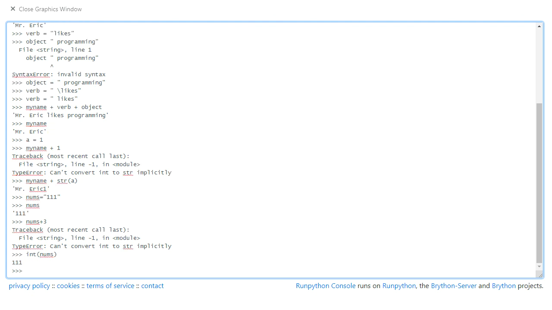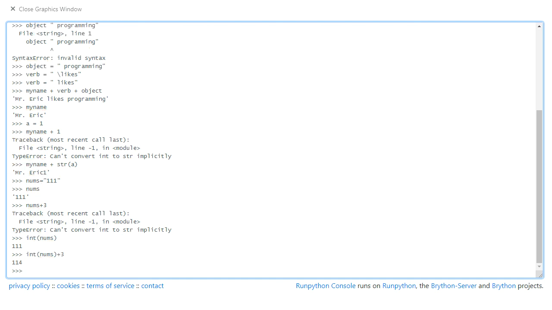And it gives us back a number type. And now we can actually say int(nums) plus 3, and it will calculate 114 because int(nums) is calling this function that converts strings into numbers. It returns, or evaluates to, the number 111 in this case, and then Python goes on and finishes evaluating this line. So 111 plus 3 is 114.